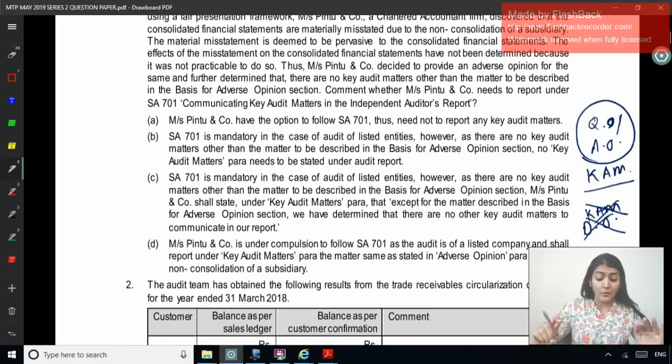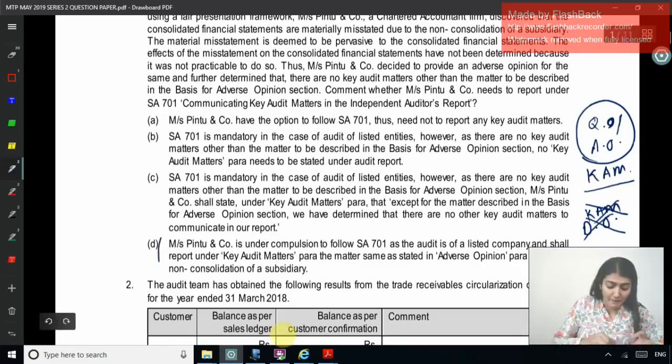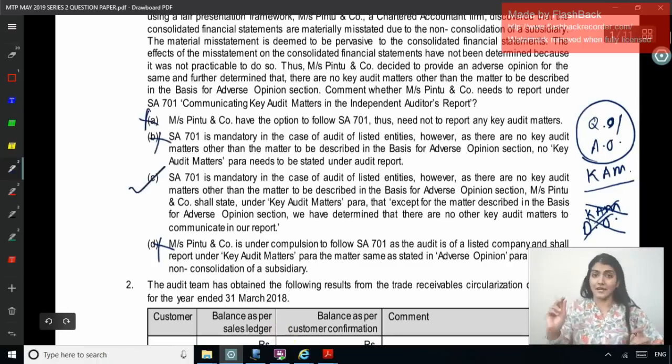However, as there are no key audit matters other than the matter to be described in the basis for adverse opinion section, Pinto and Company shall state under the key audit matters para that, except for the matters described in the basis for adverse opinion section, we have determined that there are no other key audit matters to communicate in our audit report. And Pinto and Company is under compulsion to follow SA 701 as the audit is of a listed entity, and shall report under the key audit matter para the same matter as stated in the adverse opinion para regarding the non-consolidation of a subsidiary. So same matter, no need to report key audit matter, no, so C is the correct answer.